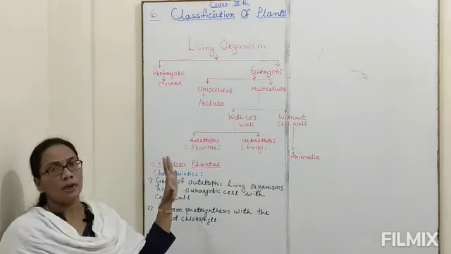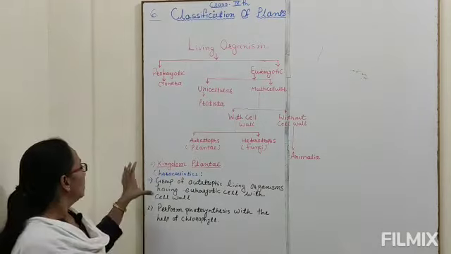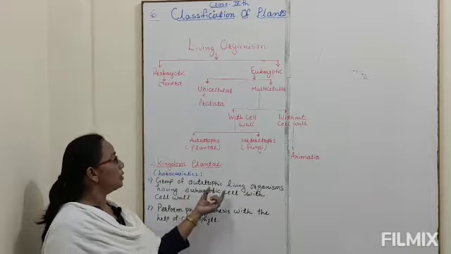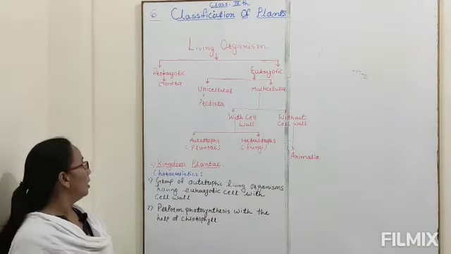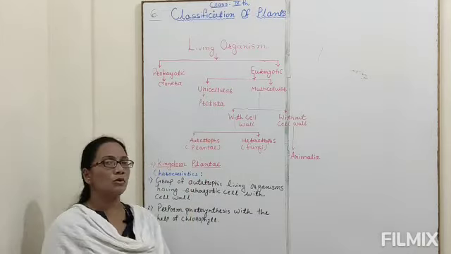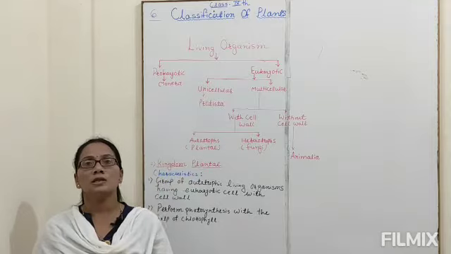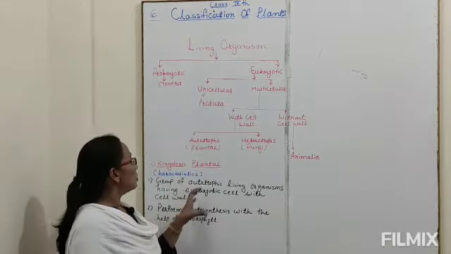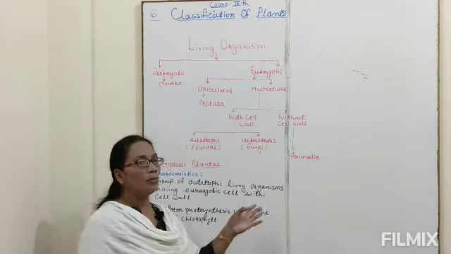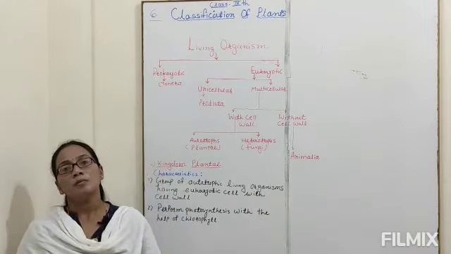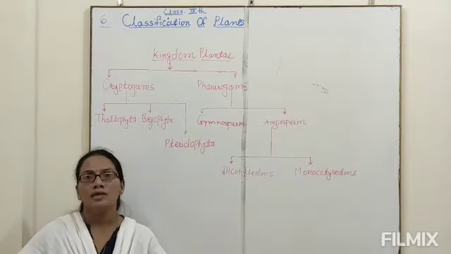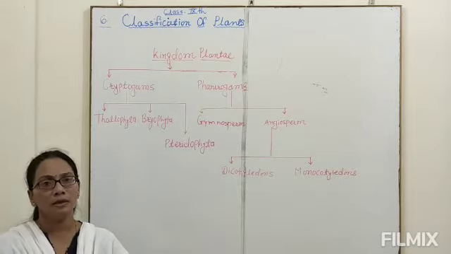Basically kingdom Plantae includes plants. These are a group of autotrophic living organisms having eukaryotic cells with cell wall. Autotrophic means they can prepare their own food because of the presence of chlorophyll, which is present in chloroplast. Now because of chlorophyll, the plants can prepare their own food with the help of photosynthesis. That is the process which prepares food for plants. We study the classification of kingdom Plantae.